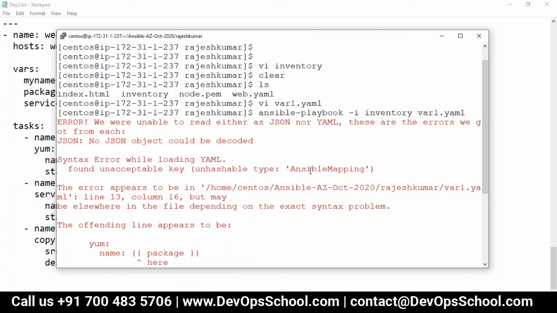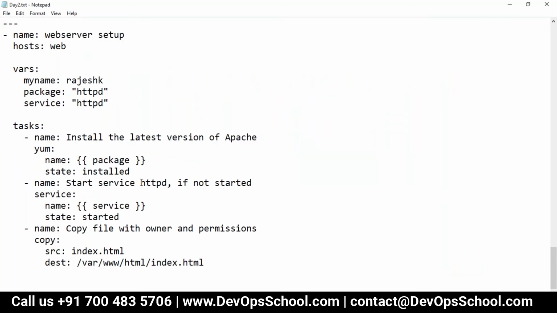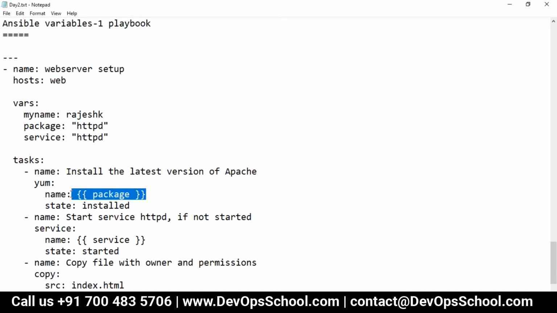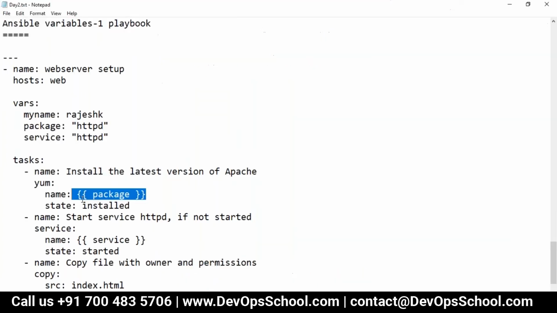Here it says line number 16, 13, name, package, seems to be correct only. Okay, sorry, it should be variable name is equal to.